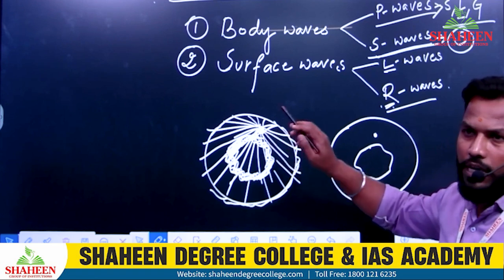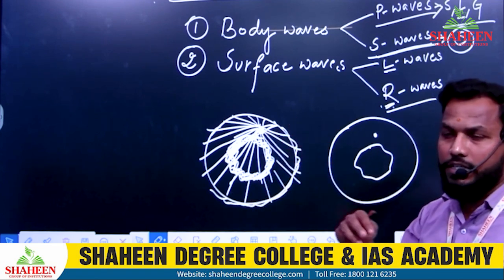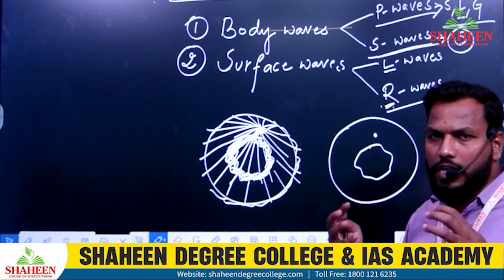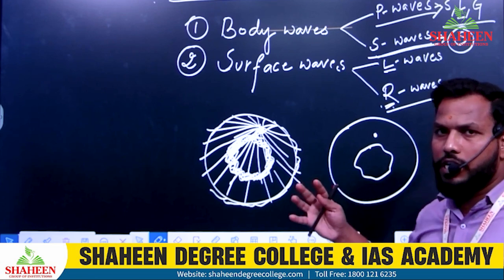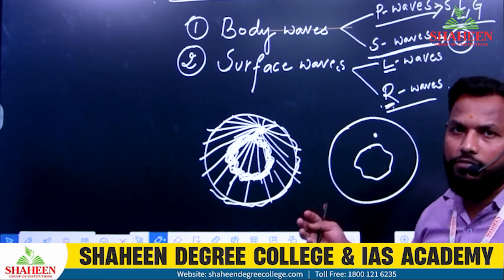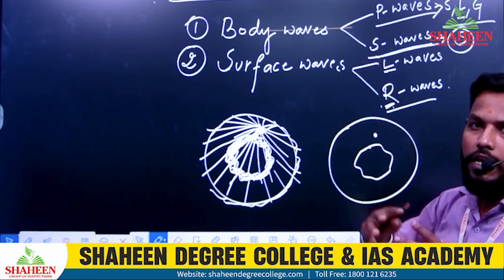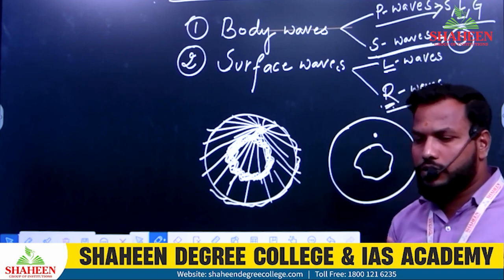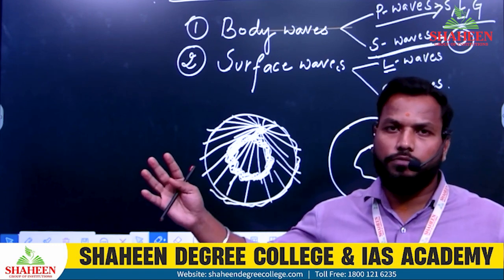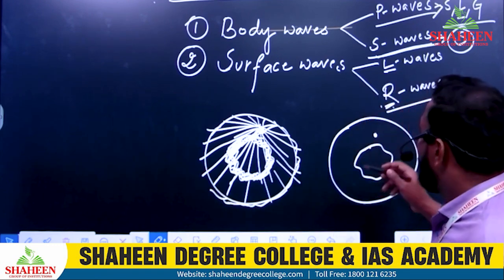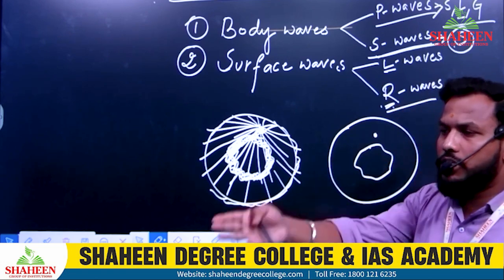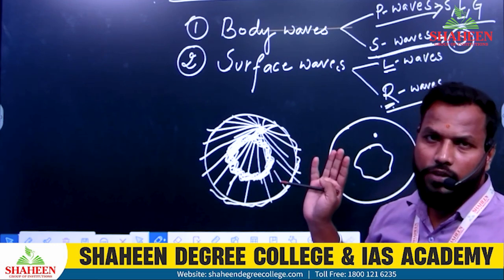Primary waves travel everywhere. When an earthquake takes place, the first waves which travel are primary, followed by the next waves, which are secondary waves. That is why they are called S waves: they travel second. First primary waves go, then later the secondary waves follow. But secondary waves travel only in solid, not in liquid. When they touch the liquid, the waves don't travel any further, right?